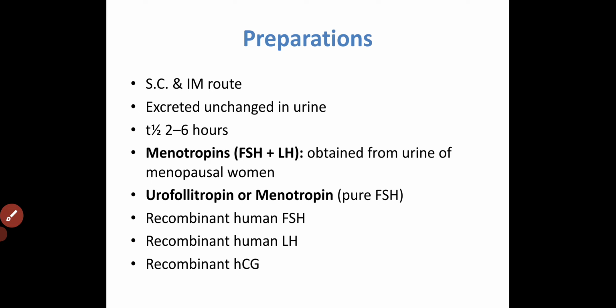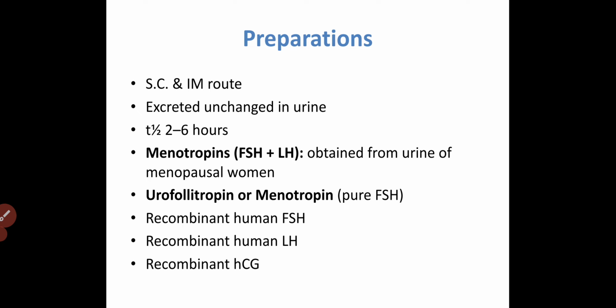Various preparations are available. They are peptides, so they are not effective orally, and we give them by the subcutaneous or intramuscular route. How are they obtained? Before recombinant human FSH and LH became available, they were obtained from female urine. This menotropin contains both FSH and LH, and some other preparations are purely FSH.